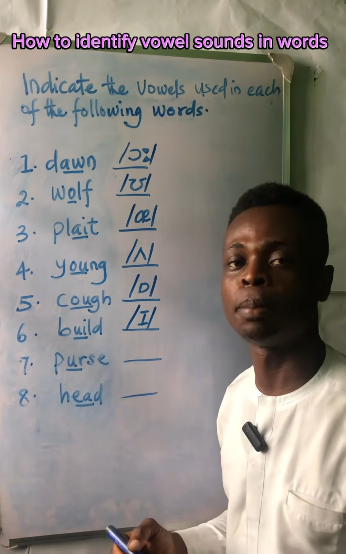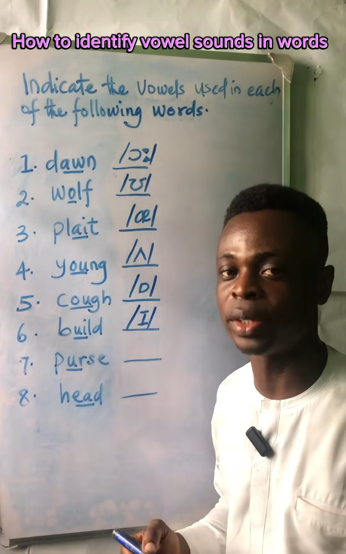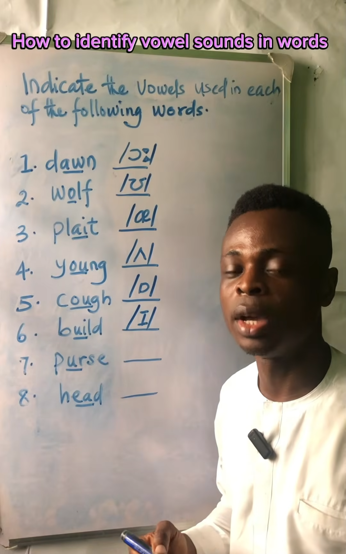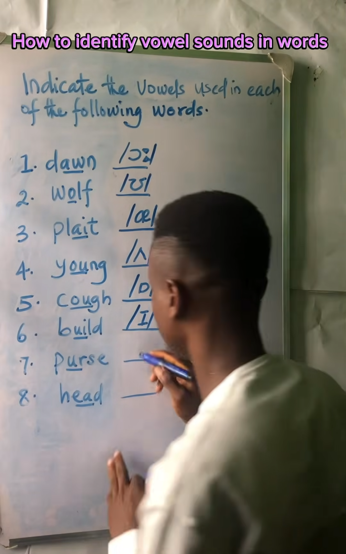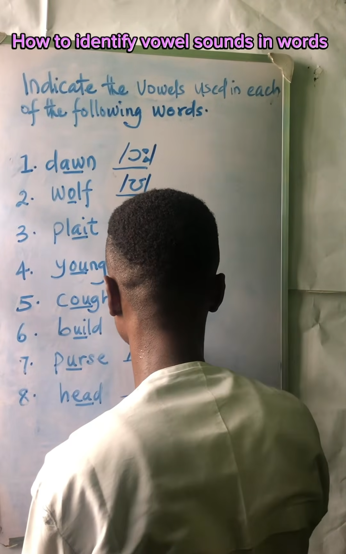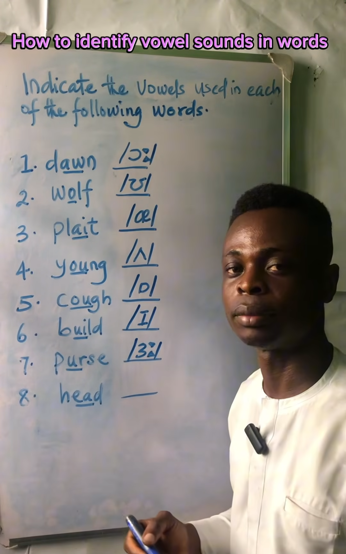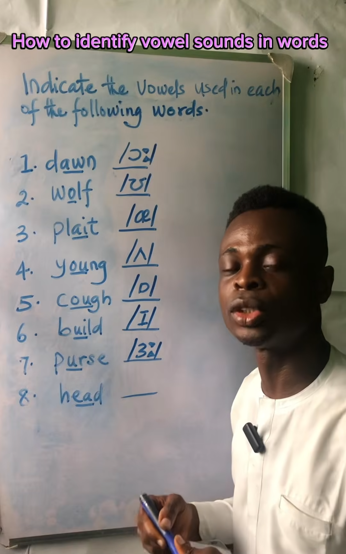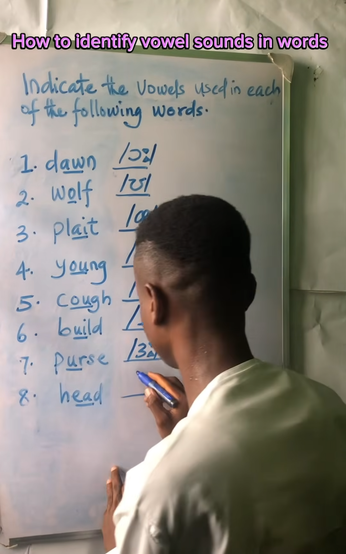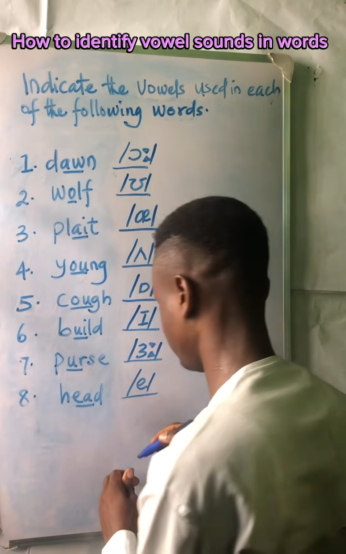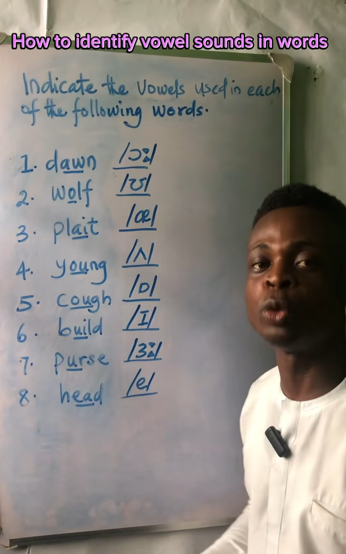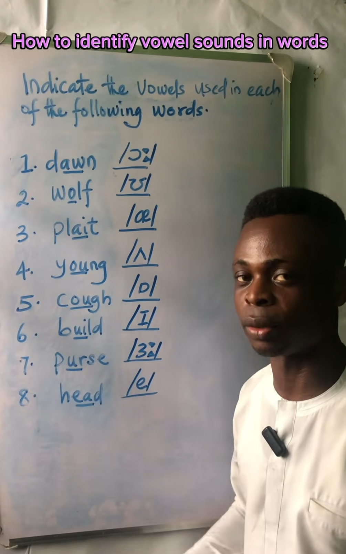Number 7, purse, not pause. I'm not rounding my lips. Purse. The long sound. We have this. Number 8, head, head. So we have the sound. So with these sounds, you will be able to pronounce these words correctly.